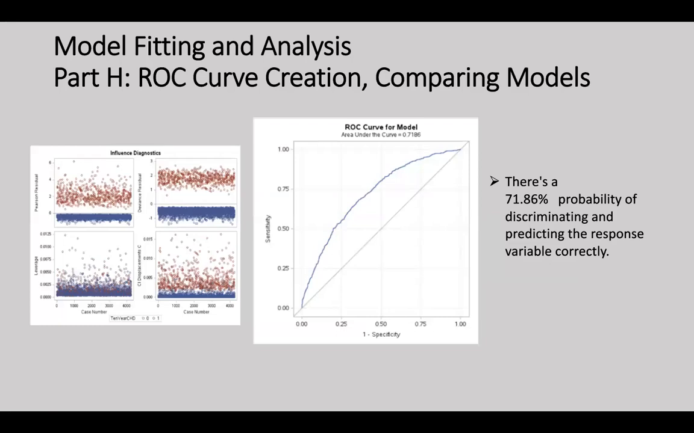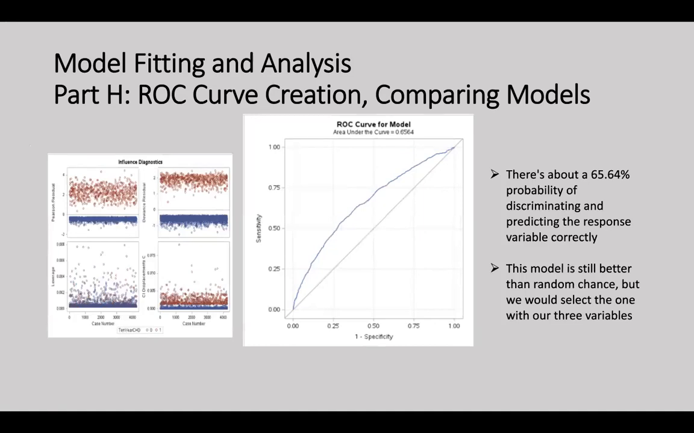When looking at the ROC curve for our best model, which includes age, cigs per day, and SysBP, we can see that the area under the curve is 0.7186. With the number being greater than 0.5, the model is better at predicting an outcome compared to random chance. With 0.7186 not being the highest, it indicates that the model is good but not amazing. The ROC curve shows how well the observations can be discriminated and predicted correctly. With the curve of 0.7186, there's about a 71.86% probability of discriminating and predicting the response variable correctly.